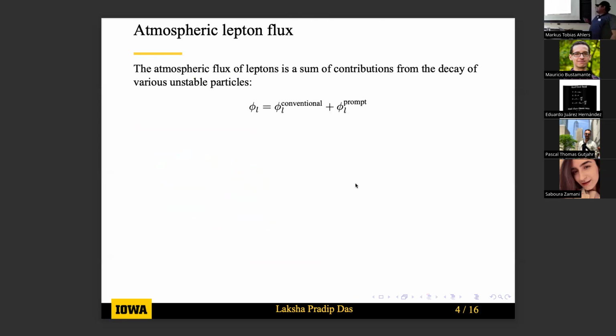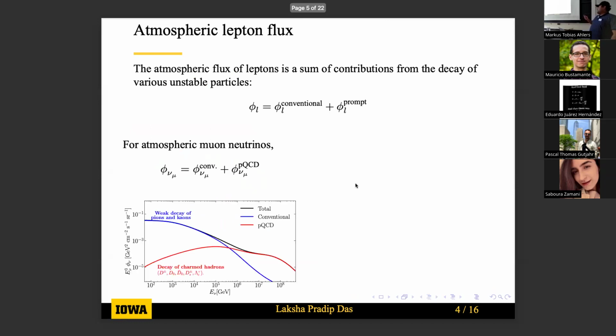As I said, the atmospheric lepton flux can be divided into two categories. One is the conventional part, and another one is the prompt part. I'll be mostly talking about muons and muon neutrinos. So for muon neutrinos, we have a conventional part, which is the weak decay of pions and kaons, and a prompt part, which is mostly from perturbative QCD or from the decay of charm hadrons.